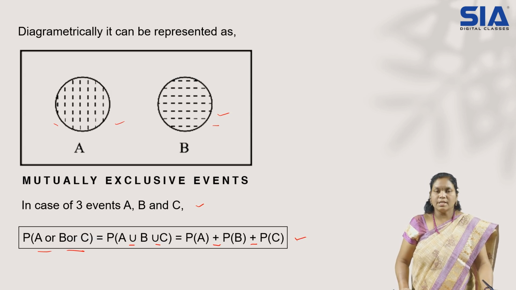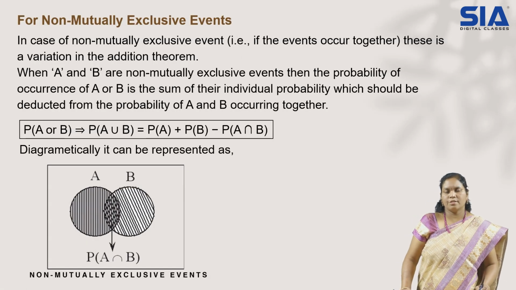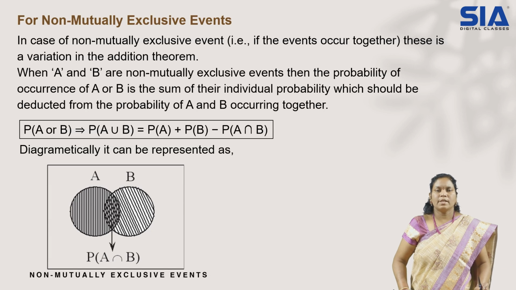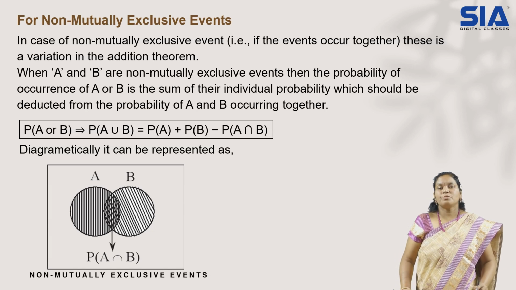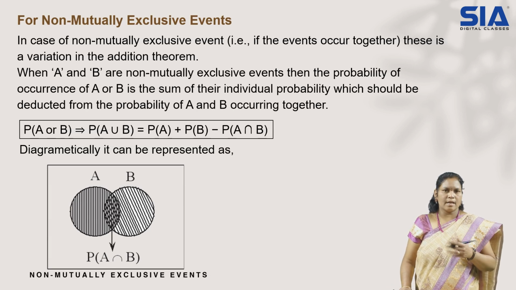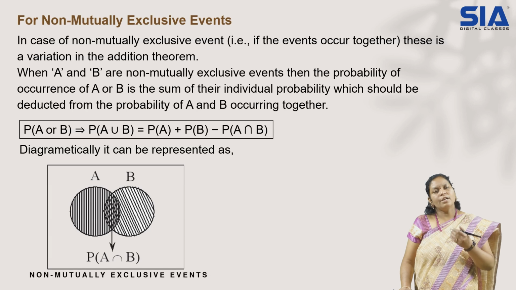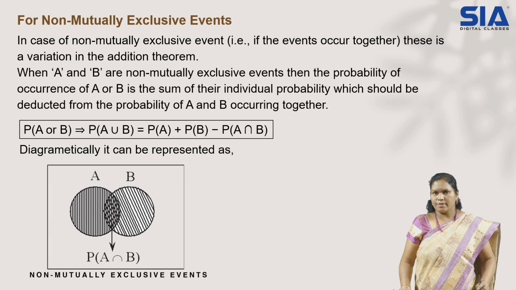So for three events we discussed the addition theorem. Now let us discuss the same addition theorem for non-mutually exclusive events. Now what is non-mutually exclusive? Mutually exclusive we just discussed, right? Its opposite is non-mutually exclusive. Mutually exclusive, like tossing a coin: if head appears, there is no chance to get tail as a result. One appears, the other doesn't have any chance, isn't it? Now non-mutually exclusive means there is every possibility to get both outcomes as a result.